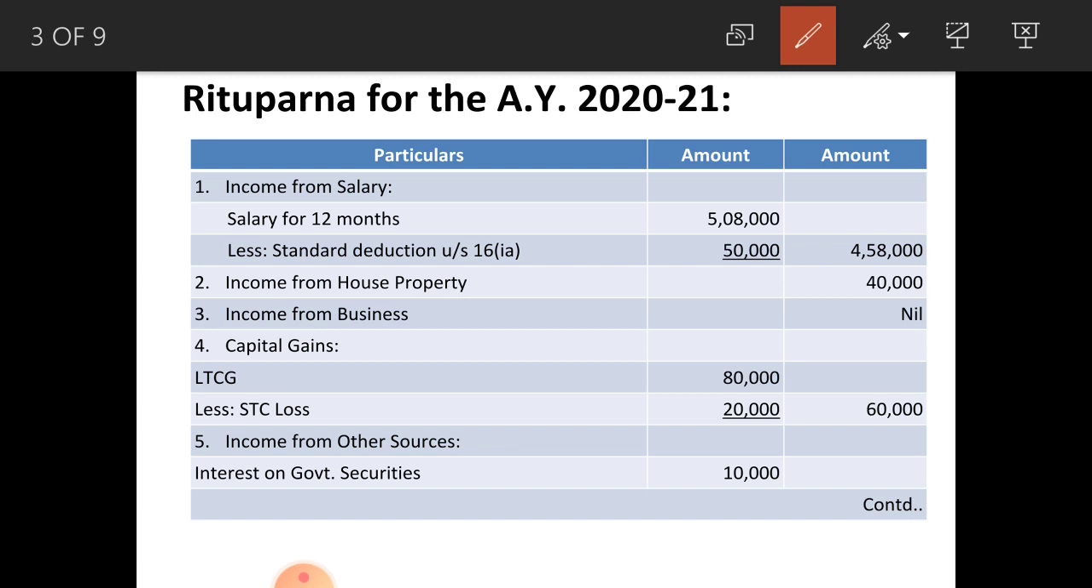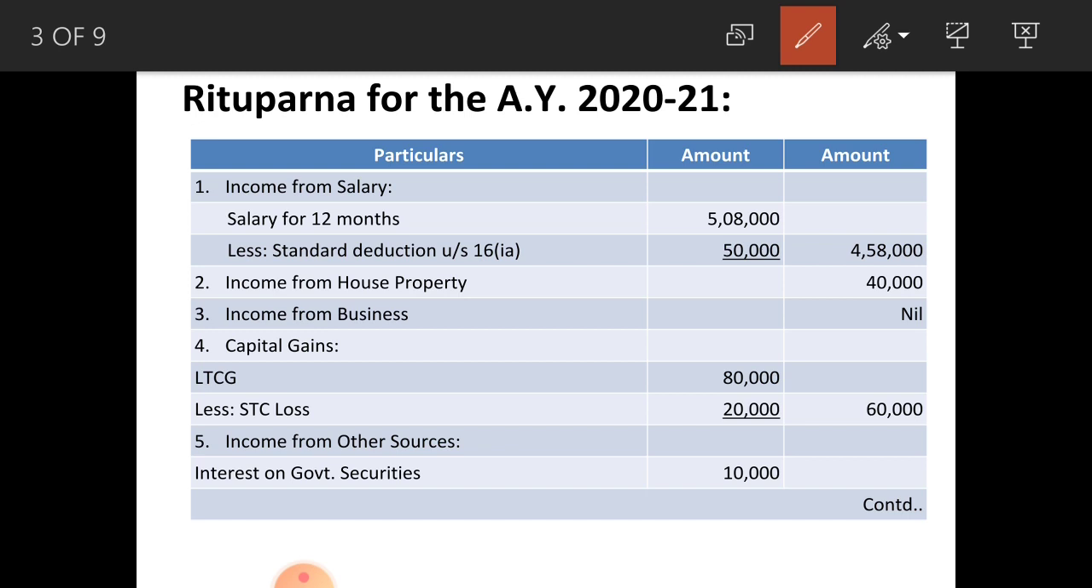Next, income from house property. The computed amount is given, so there is no need to deduct any standard deduction. 40,000, directly write it in the outer column. Next, there is no income from business, so write it as nil. Capital gains are there. First one, long term capital gain 80,000, and from that you have to deduct short term capital loss 20,000. The difference amount 60,000 is the capital gains of Ms. Rituparna. Write it in the outer column.